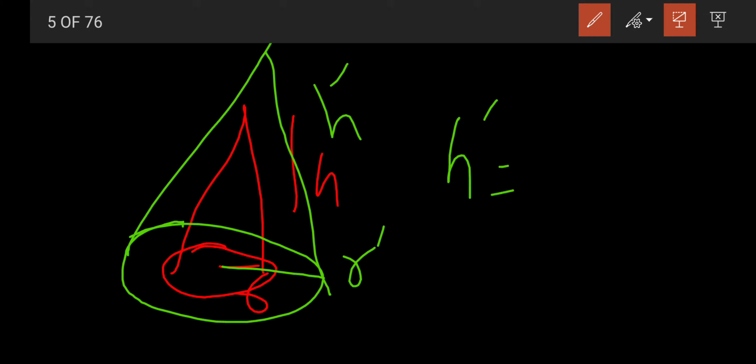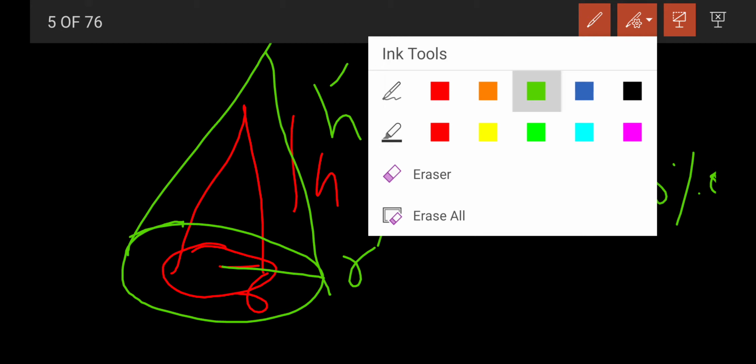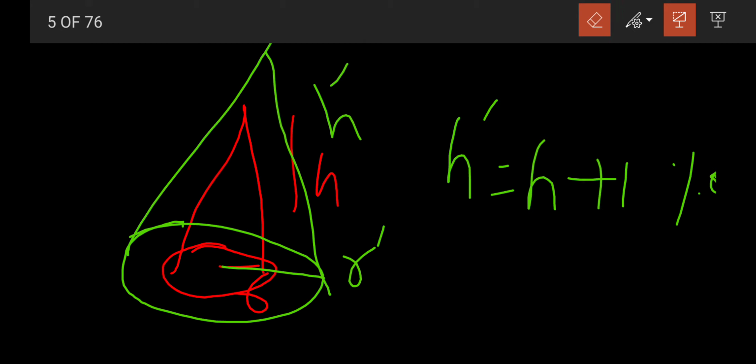The height h will be there, but more 10% of h will be there, right?